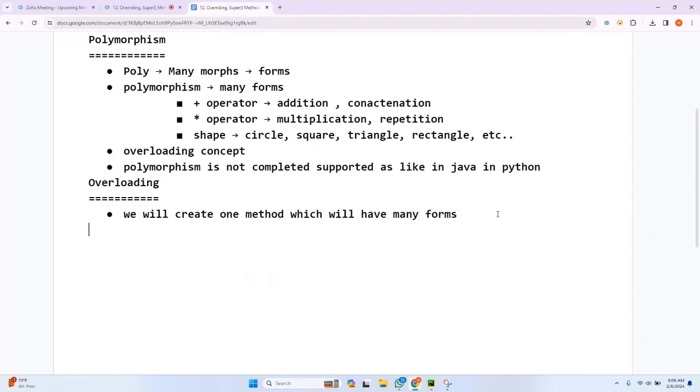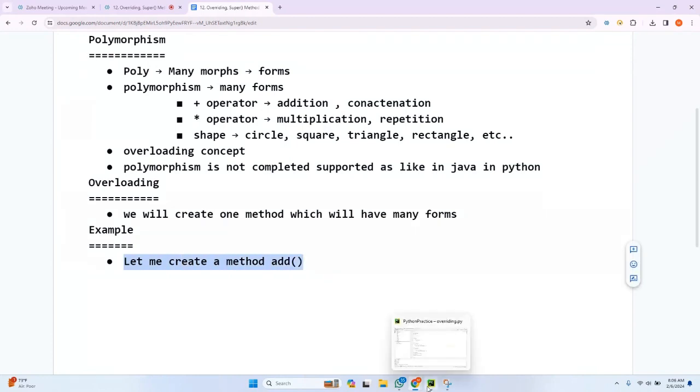So let me discuss one example so that you can understand better. Let me create a method add. I will discuss this explanation with a script later, but right now just understand the explanation. When I create an add method and call it with two parameters, suppose 10, 20, it will add two numbers. Similarly, when I call the same method with 3 parameters like 10, 20, 30, it will also do addition. Similarly, when I call the same method with 4 parameters, 10, 20, 30, 40, it will also do the addition operation.